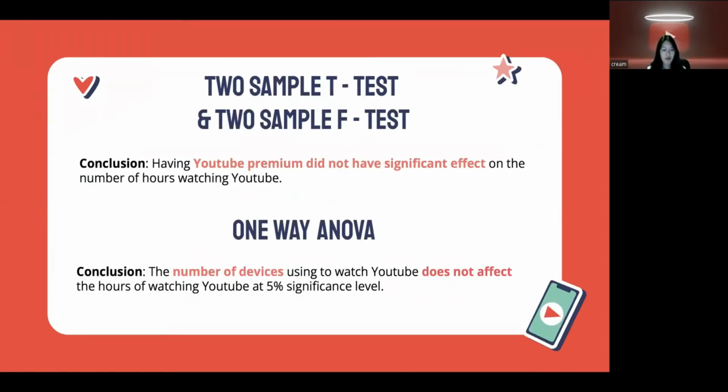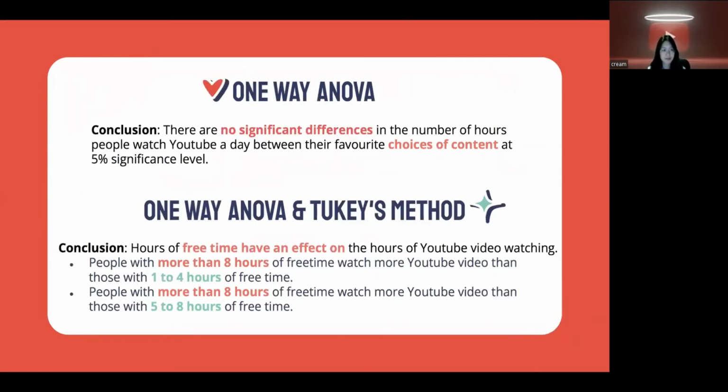To recap from our last presentation, we concluded that having YouTube Premium did not have significant effects on the number of hours watching YouTube. And the number of devices used to watch YouTube does not affect the hours of watching YouTube at the 5% significance level. And for another conclusion, there are no significant differences in the number of hours people watch YouTube a day between their favorite choices of content at the 5% level.